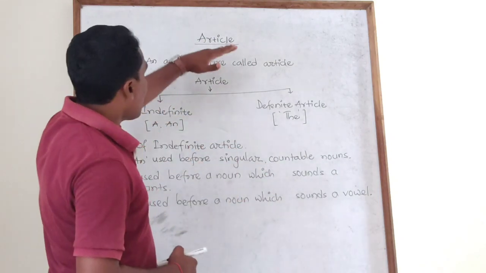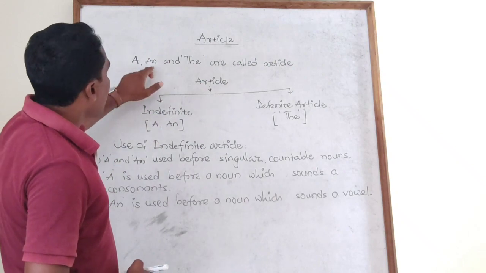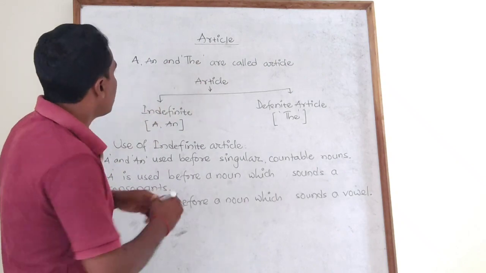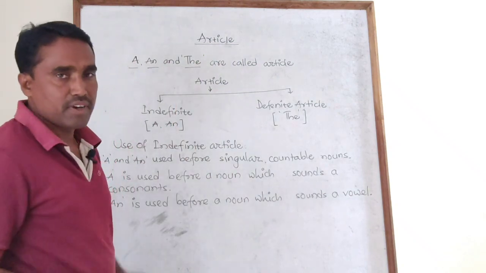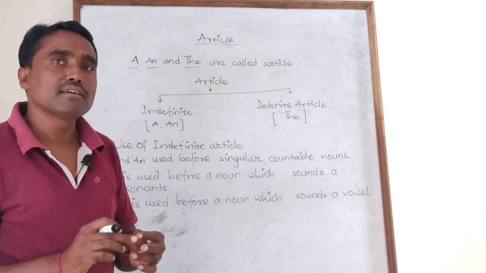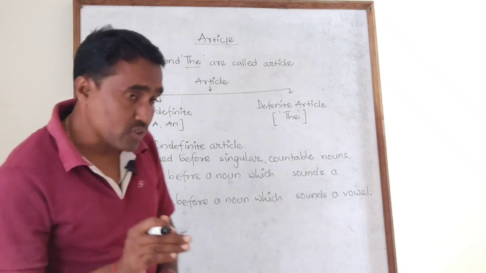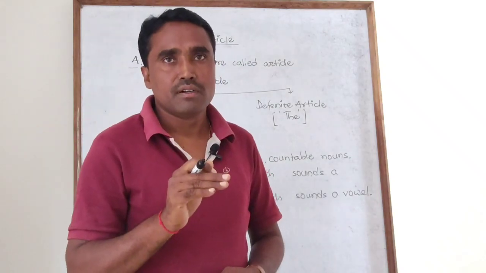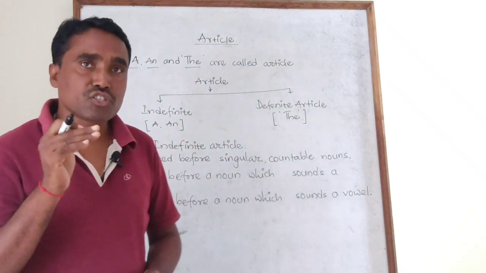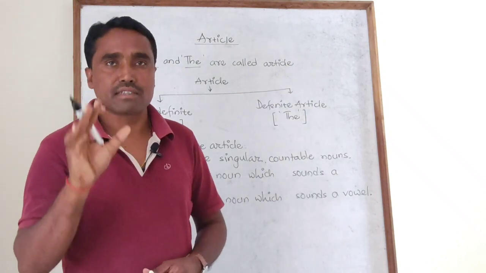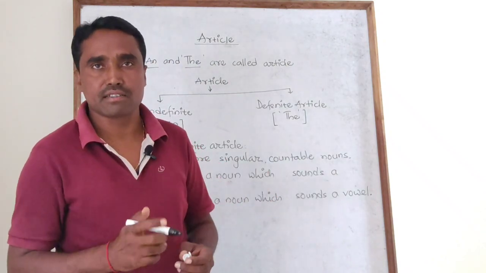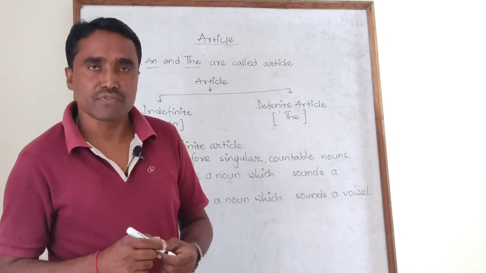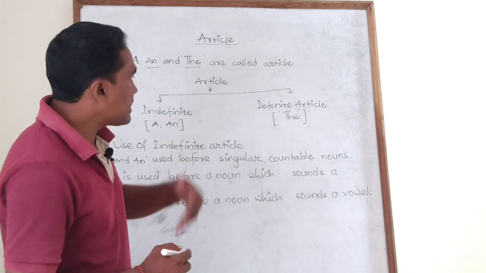Let's see. Article: a, an, and the. These are called the articles. Very simple. A, an, the. It is very important to use. But remember, it is not mandatory for all cases. You can't say that every time you need to use the articles. Yes, sometimes it is very important. But the thing is that,